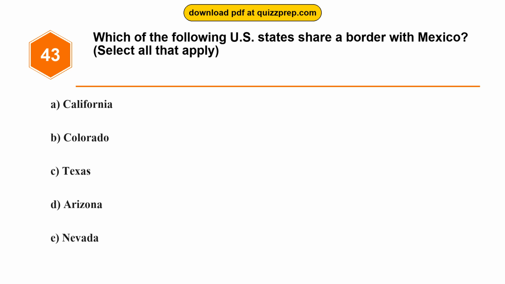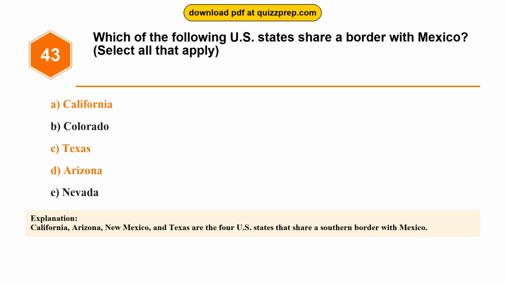Question 43. Which of the following U.S. states share a border with Mexico? Option A, California. Option B, Colorado. Option C, Texas. Option D, Arizona. Option E, Nevada. The correct answers are options A and C and D. California, Texas, Arizona. California, Arizona, New Mexico, and Texas are the 4 U.S. states that share a southern border with Mexico.